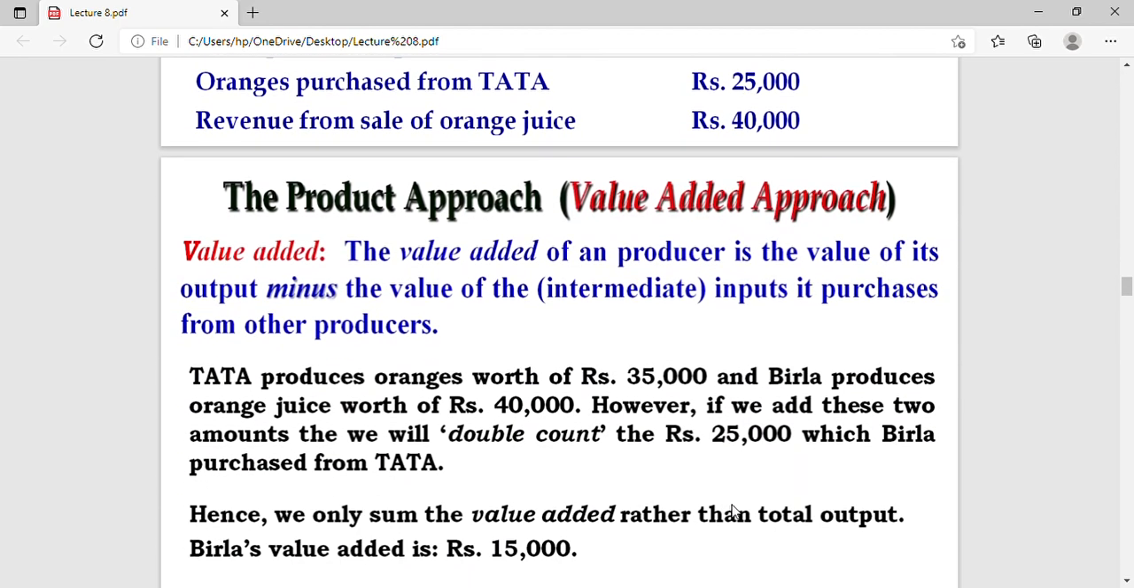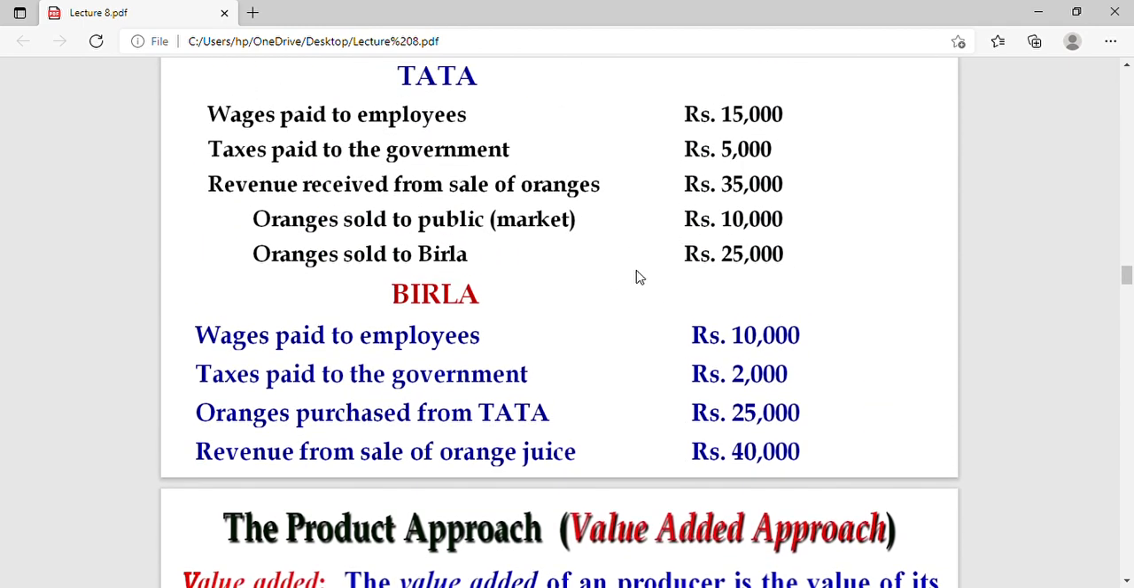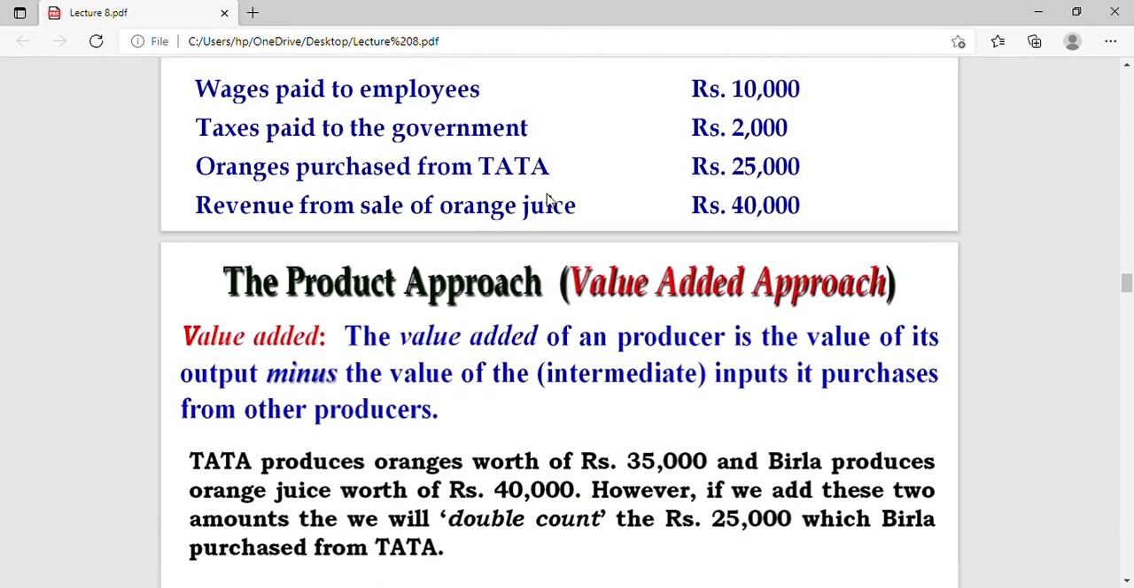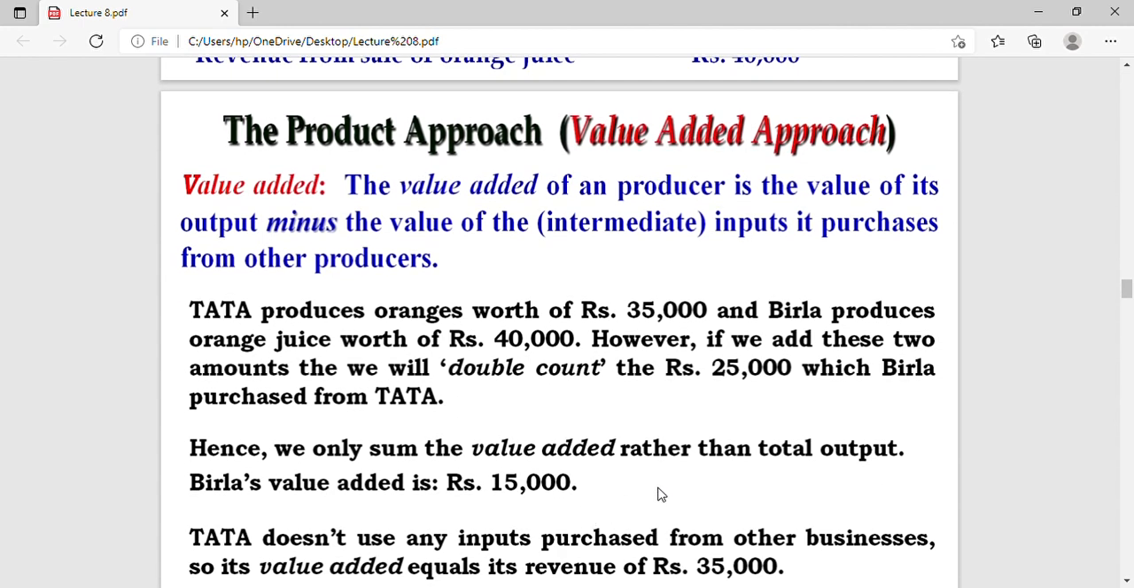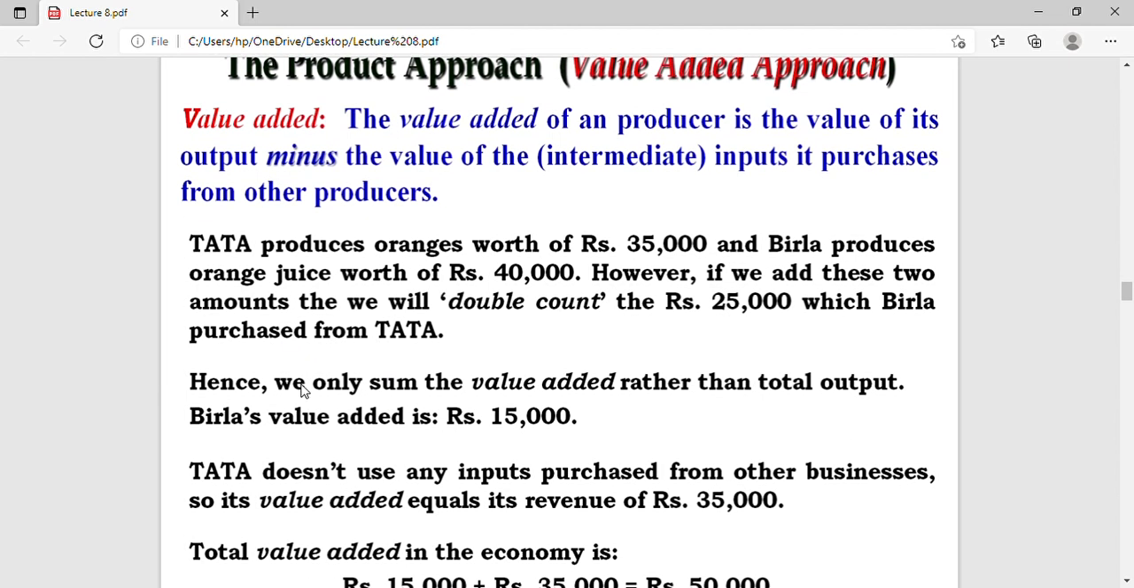So the value added approach is the value of its output minus the value of the intermediate inputs it purchases from the producer. So Tata produces oranges worth rupees 35,000, and Birla produces orange juice of 40,000. However, if we add these two amounts, then we will double count the 25,000 which Birla purchased from Tata. Hence, we will only sum the value added rather than the output data.